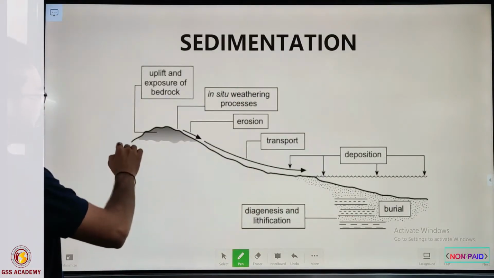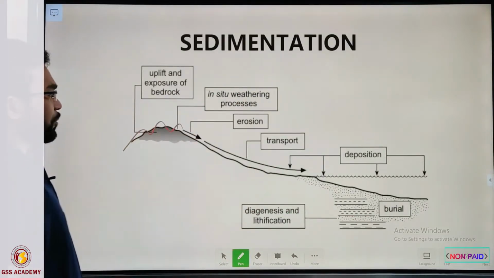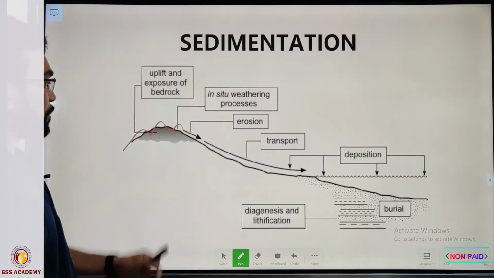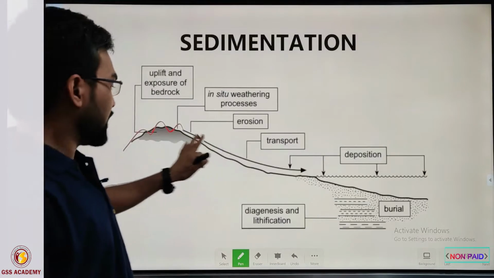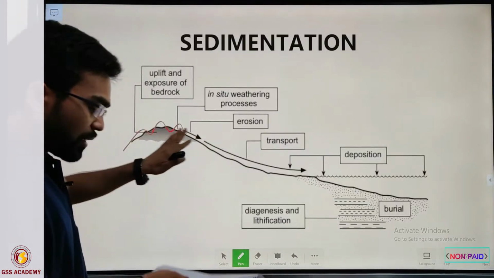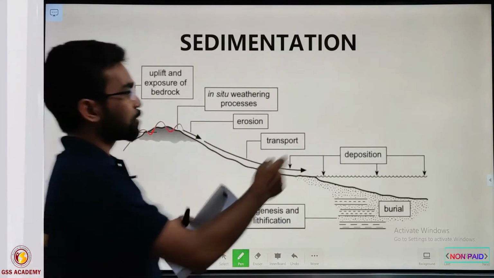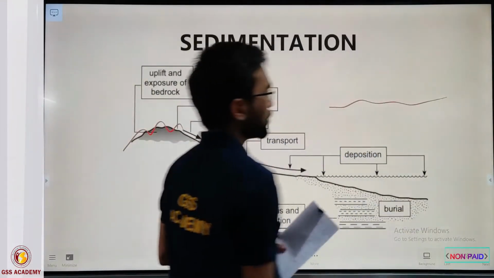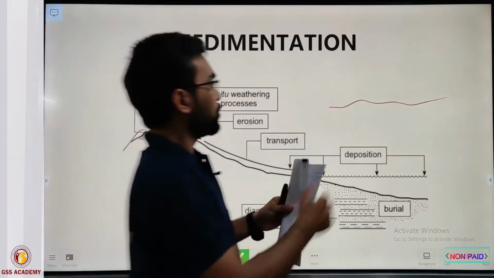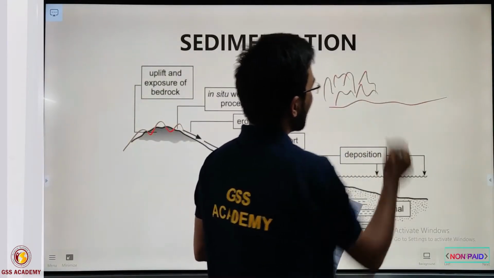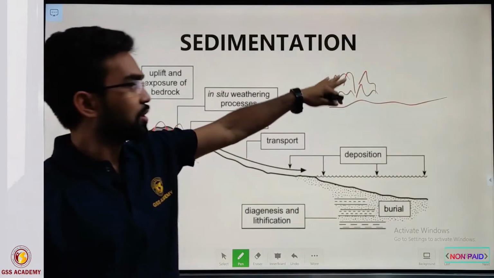Look here. First of all, by the action of any tectonic activity, an upliftment will take place. After the upliftment, obviously it is simply the addition of mass to the equilibrium. Suppose this is the line of equilibrium, then if you add some extra mass, upliftment is something that adds extra mass to the equilibrium.